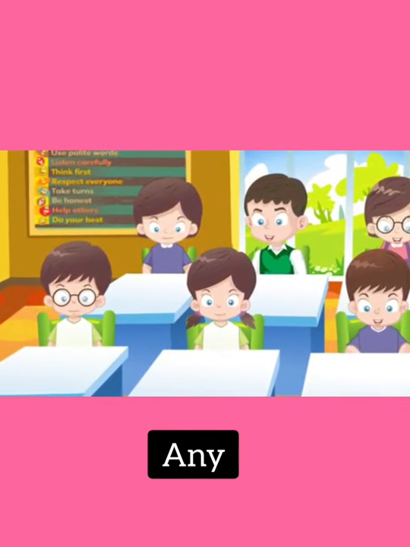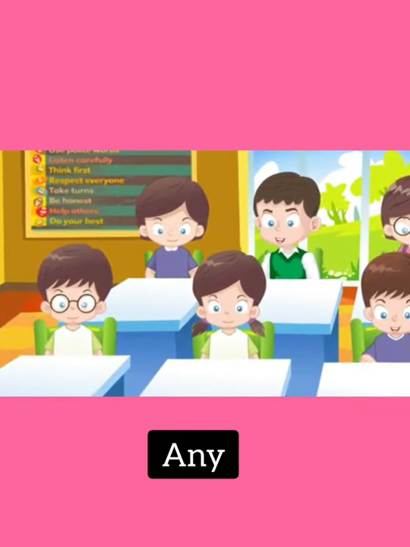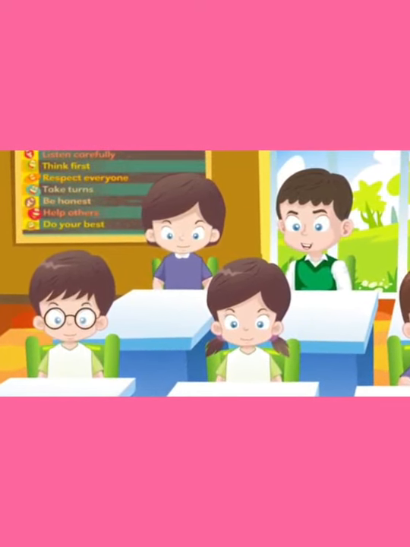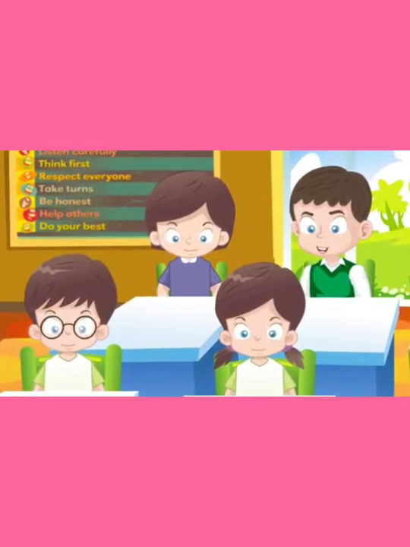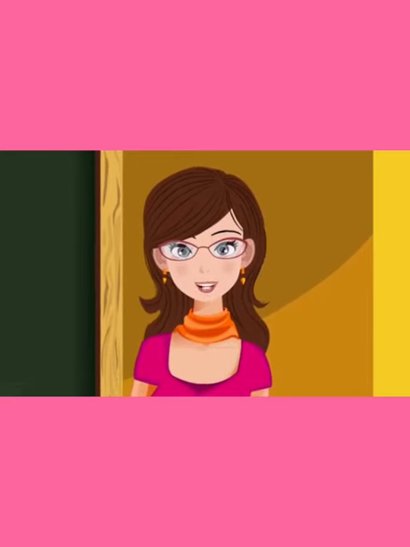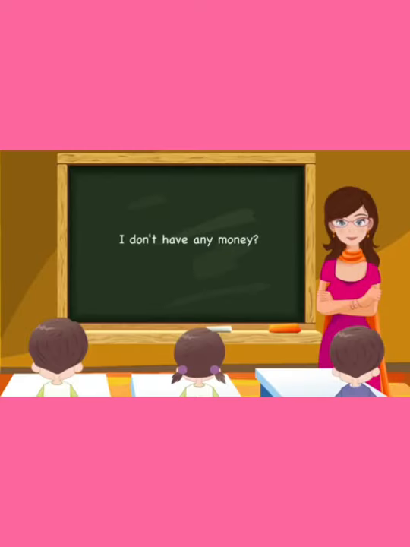It is usually used in negative and interrogative sentences. In positive sentences, any is used in negative adverbials. Have you understood, children? Now look at the example so that you can understand it better. I don't have any money. We don't have any sugar.